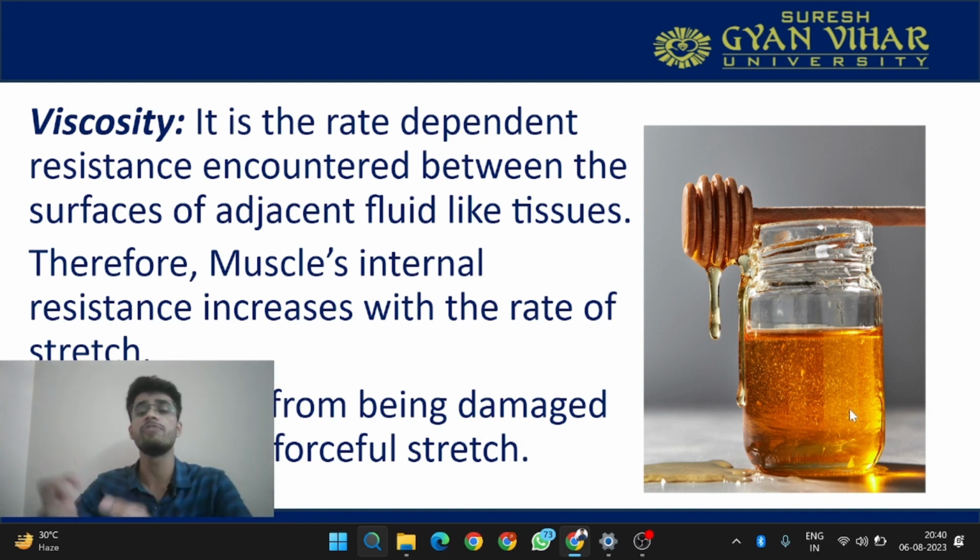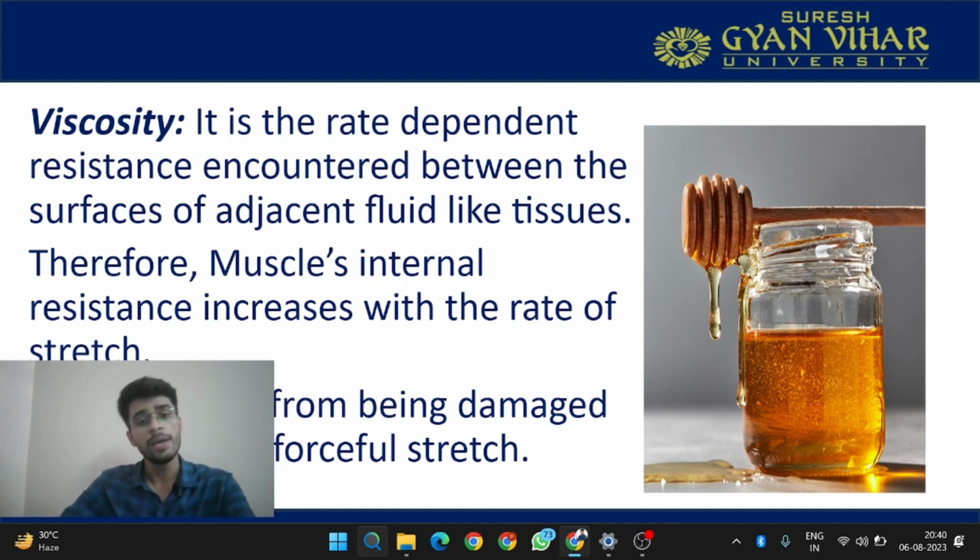This is a very viscous substance, because the resistance present between the two layers of honey is very high. This is why it is hard to move through it. If I ask you to swim in water, in a swimming pool, you will be able to do that. But if I ask you to swim in mud, you won't be able to, because of the viscosity in the mud, which is the rate dependent resistance present there.